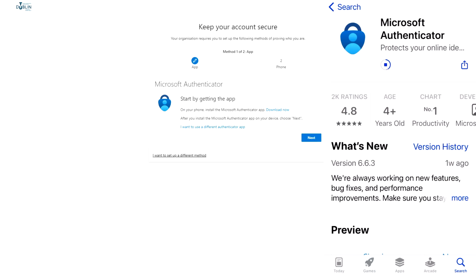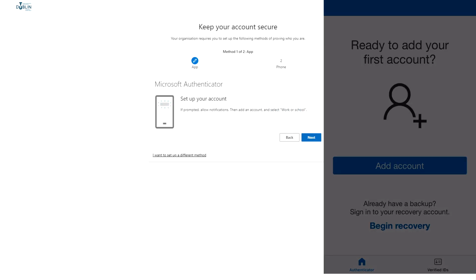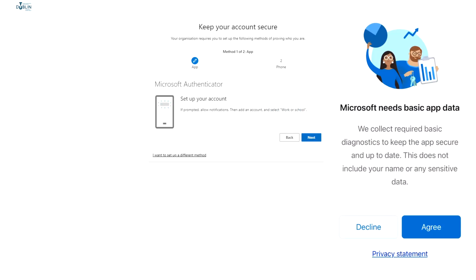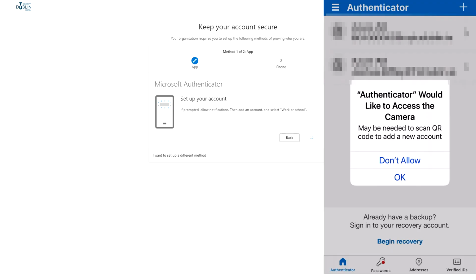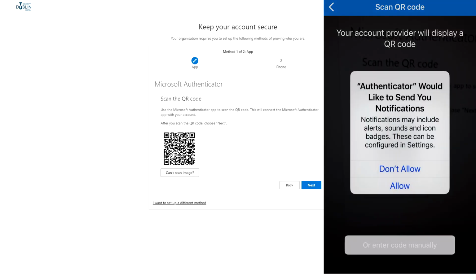Once downloaded, open the app on your mobile device and press Next on your PC or laptop. Microsoft will ask to collect basic information and diagnostics. Press the Agree button on your mobile device and allow notifications. Once you've agreed, press the Scan QR code button on your mobile device. Press the Next button on your PC or laptop.